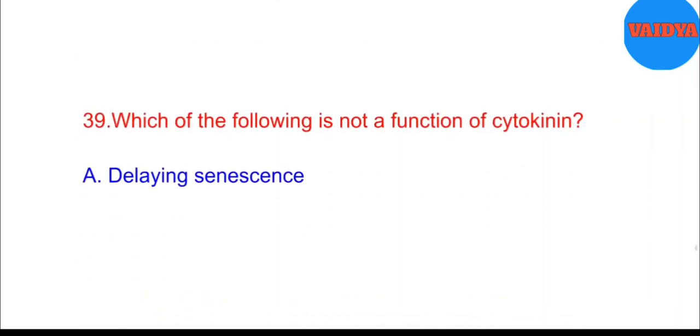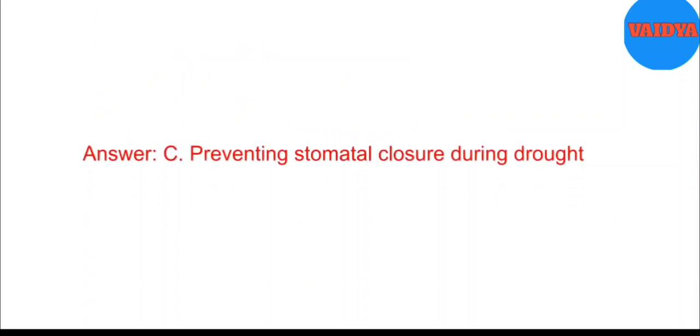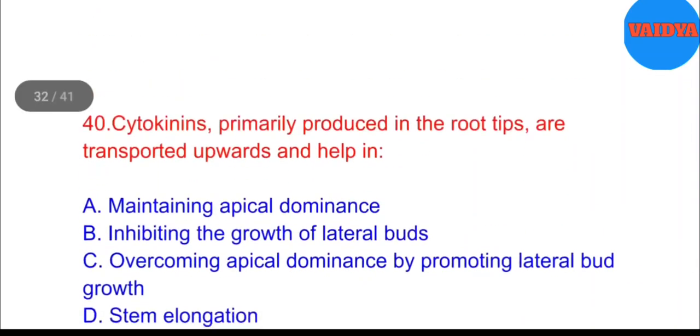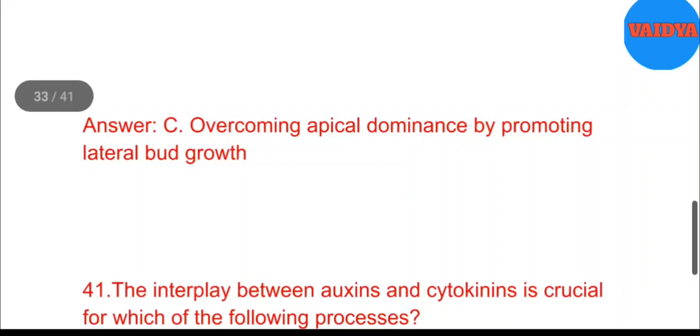39. Which of the following is not a function of cytokinin? A. Delaying senescence. B. Promoting cell division. C. Preventing stomatal closure during drought. D. Encouraging chloroplast formation. Answer. C. Preventing stomatal closure during drought. 40. Cytokinins, primarily produced in the root tips, are transported upwards and help in A. Maintaining apical dominance. B. Inhibiting the growth of lateral buds. C. Overcoming apical dominance by promoting lateral bud growth. D. Stem elongation. Answer. C. Overcoming apical dominance by promoting lateral bud growth.